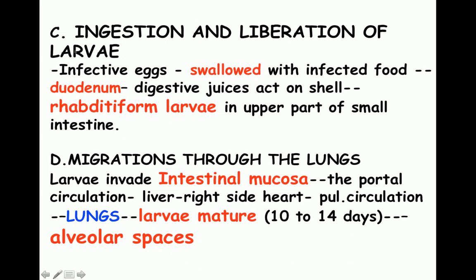Next is ingestion and liberation of larva. Infective eggs, when they are swallowed with the infected food, go into the small intestine. In the small intestine, the larva comes out. This rhabditiform larva is then going to invade the intestinal mucosa, pass through it, enter the portal circulation, and be carried to the right side of the heart, from where it goes into the pulmonary circulation, enters the lung and settles there.